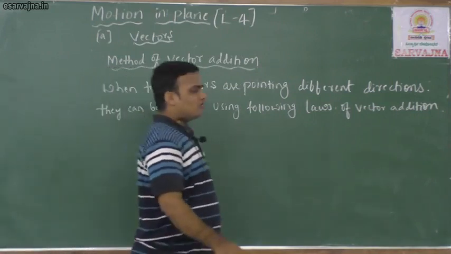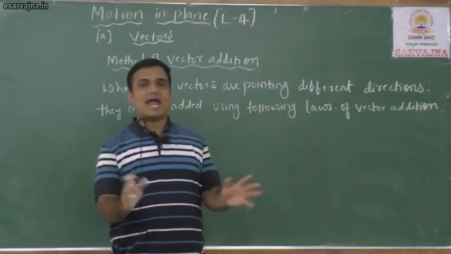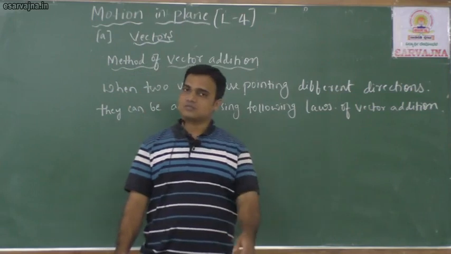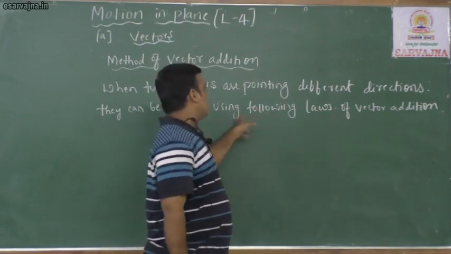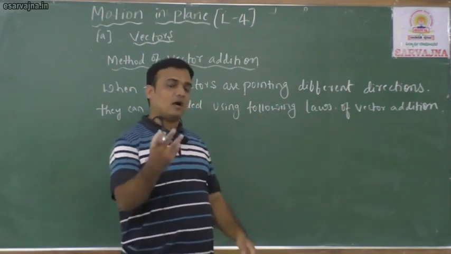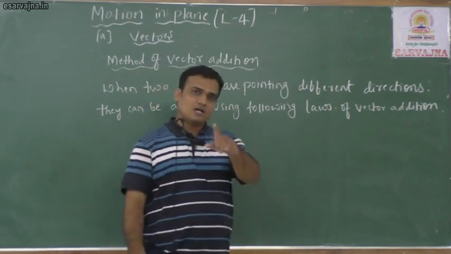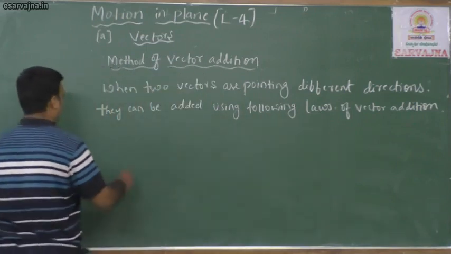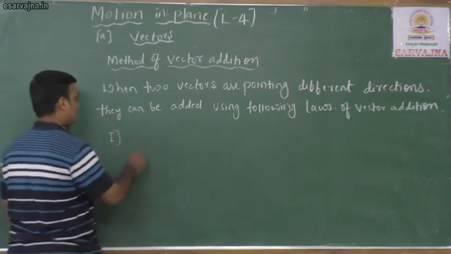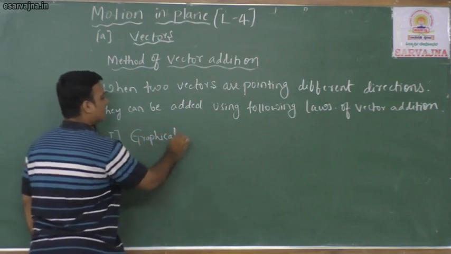So you will not get only this type of question, means add two collinear vectors, add two right angle triangle vectors. No, you will get different types of questions also. If they are having different directions, then how to add them? We are having different methods. First method is graphical. Graphical method is there.